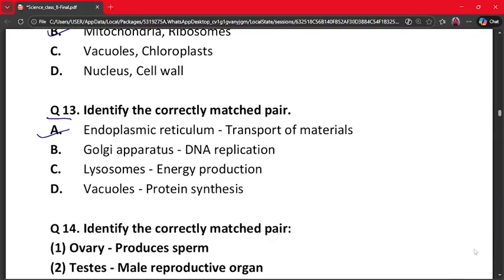DNA, and lysosomes do not produce energy, and vacuoles do not synthesize proteins. So option A is the correct answer.